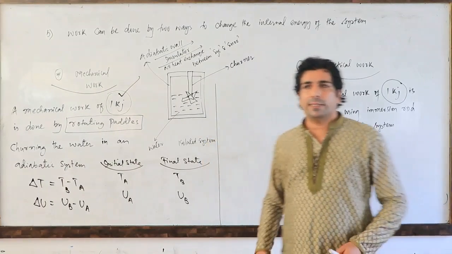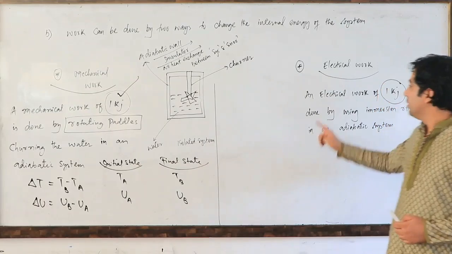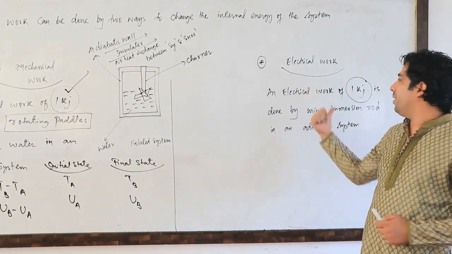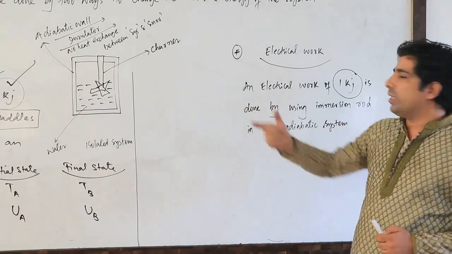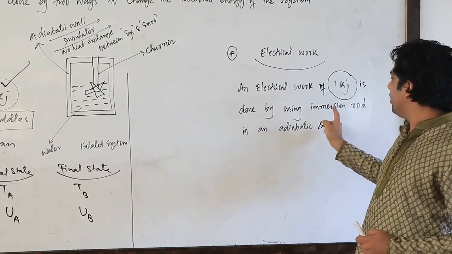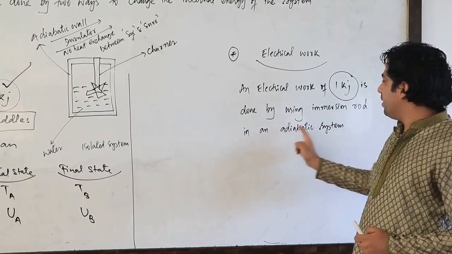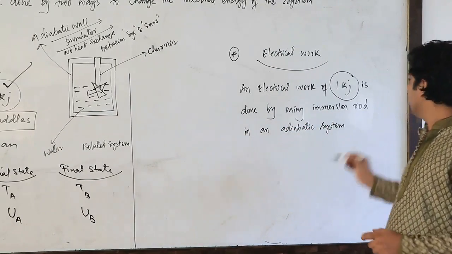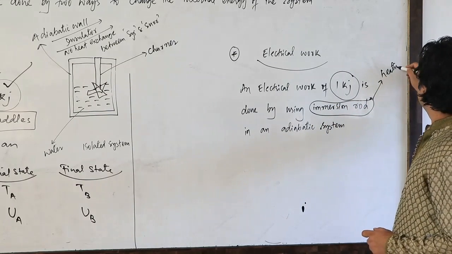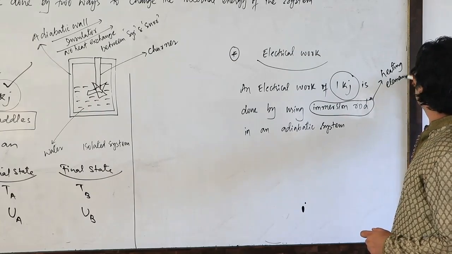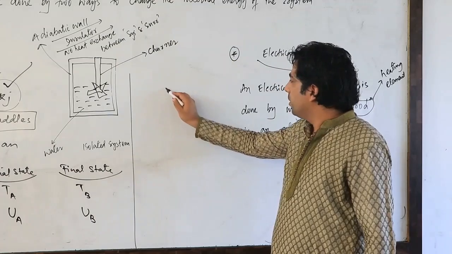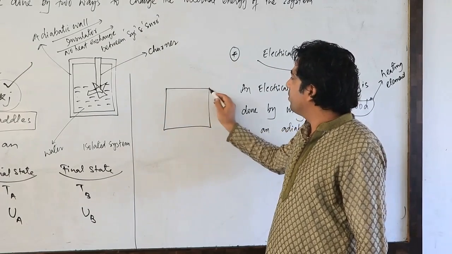So dear friends, now let us look at the electrical work. An electrical work of 1 kilojoule. Same amount of work I was doing there and here as well. There I was doing the mechanical work and here I am doing the electrical work of 1 kilojoule, done by using an immersion rod in an adiabatic system. This immersion rod you can also call a heating element. Let us take again the adiabatic system, which is also called an isolated system. So let us take one adiabatic system here.